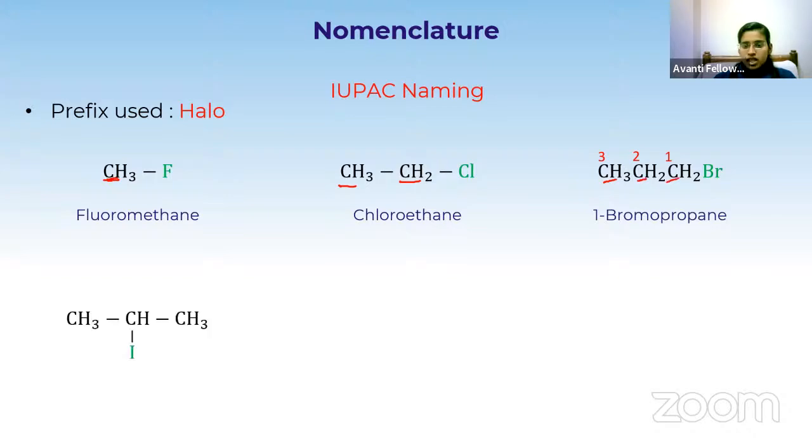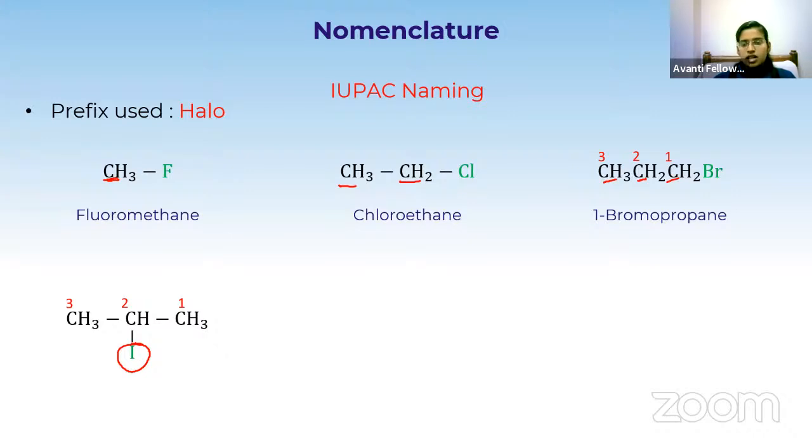Here also I have 3 carbons. And here the numbering can be done both ways, left to right or right to left, because both will give you the number 2 for the carbon to which the iodine is attached. I am going to use right to left numbering, so I am numbering 1, 2, 3. And to the second carbon, iodine is attached. So what will be the name of this compound?